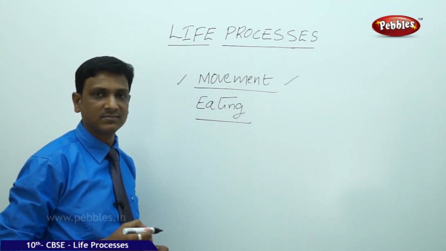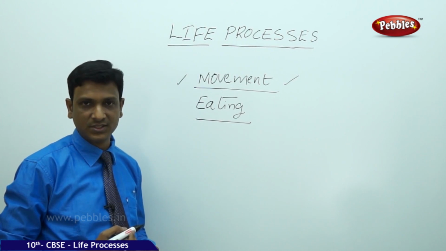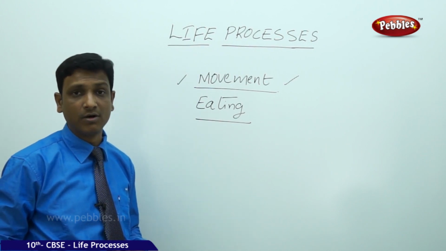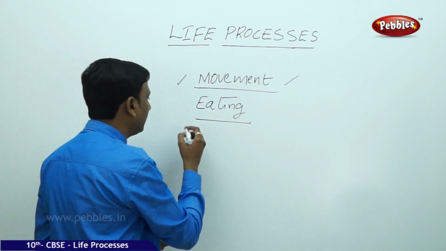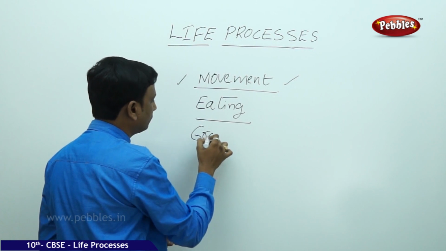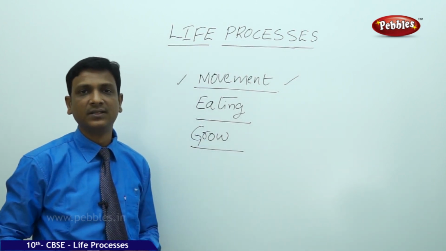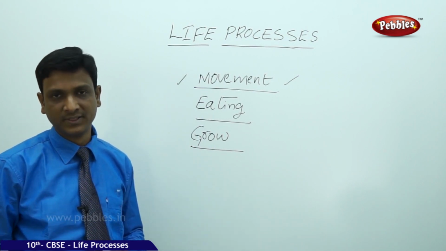And what else do we take? What other features do we take to decide whether a thing is living or non-living? Growth. Living things grow. That means increase in their size. Living things increase in their size from time to time.